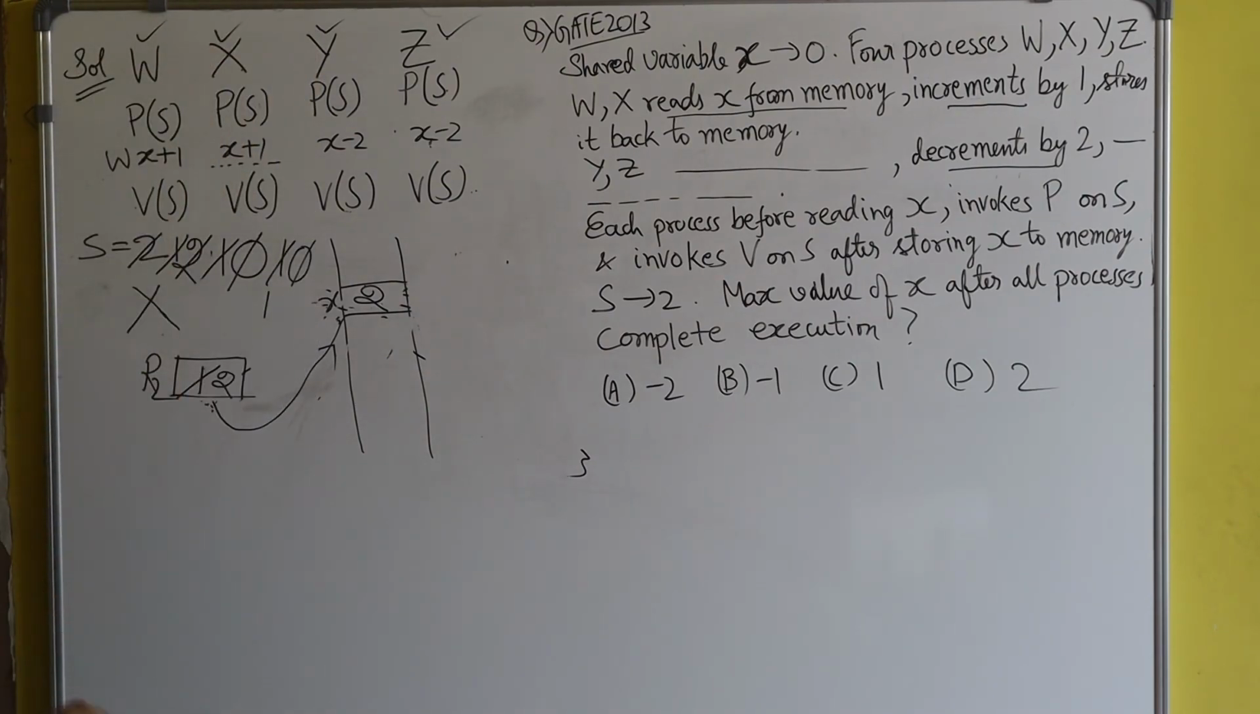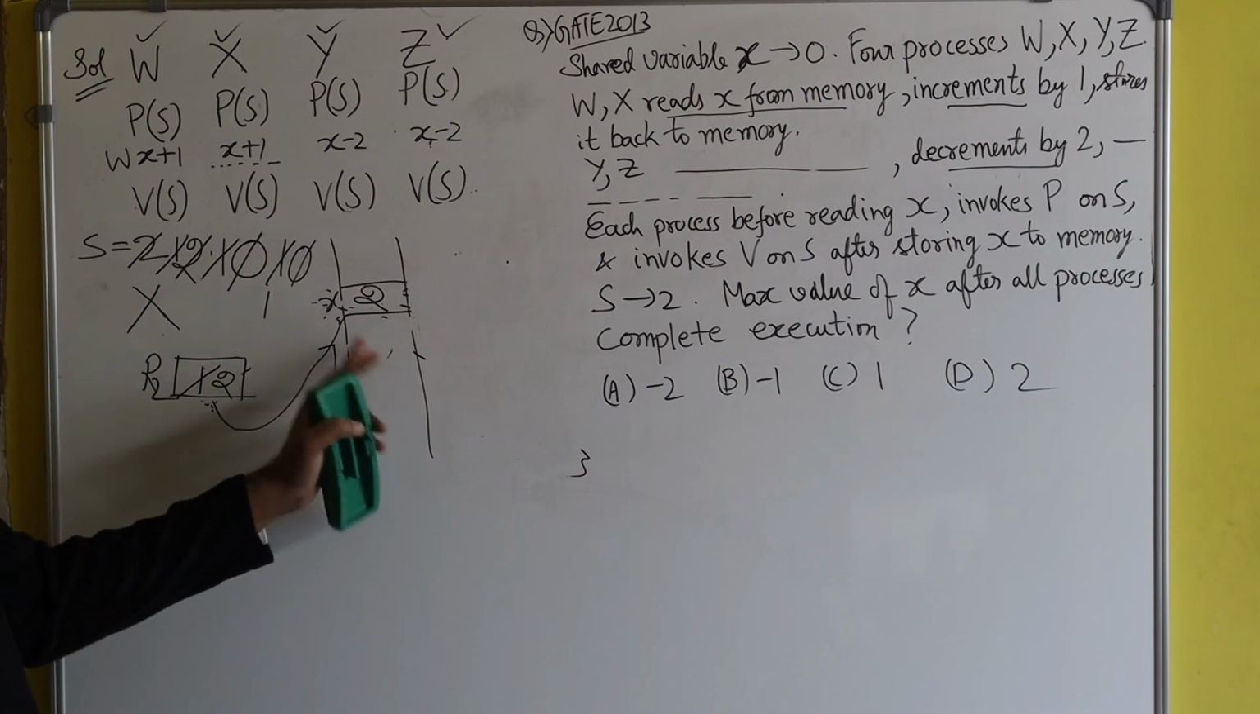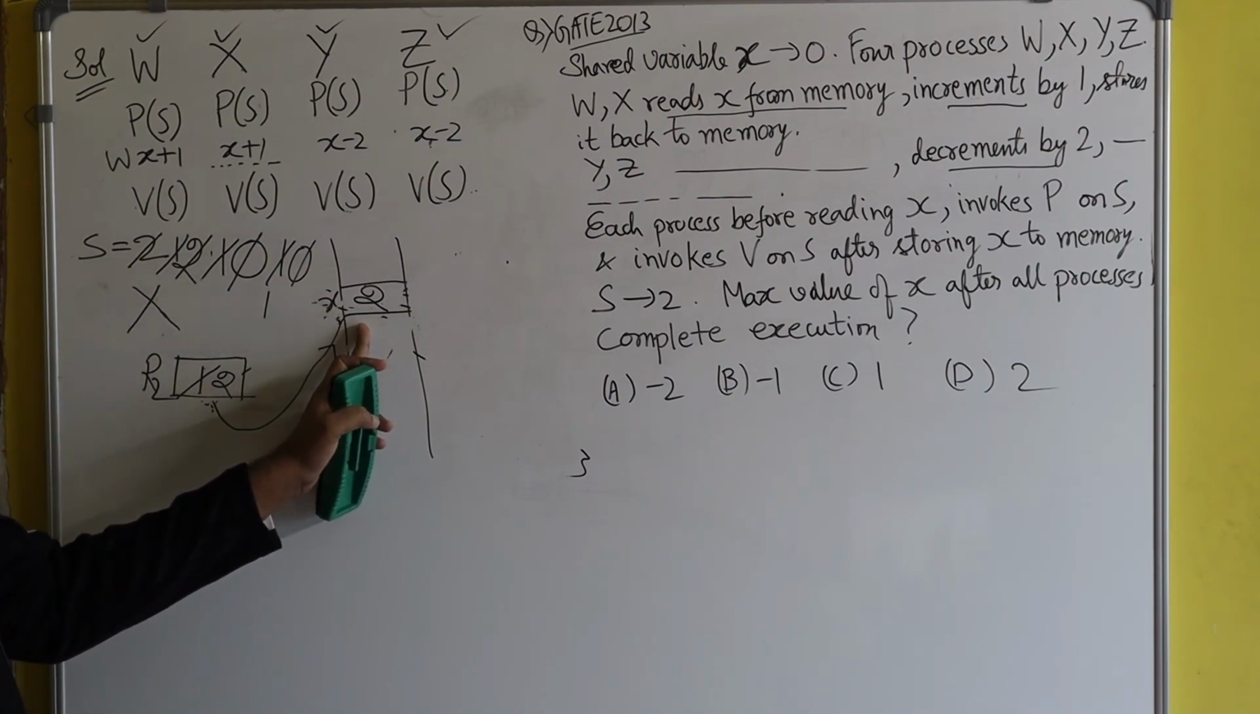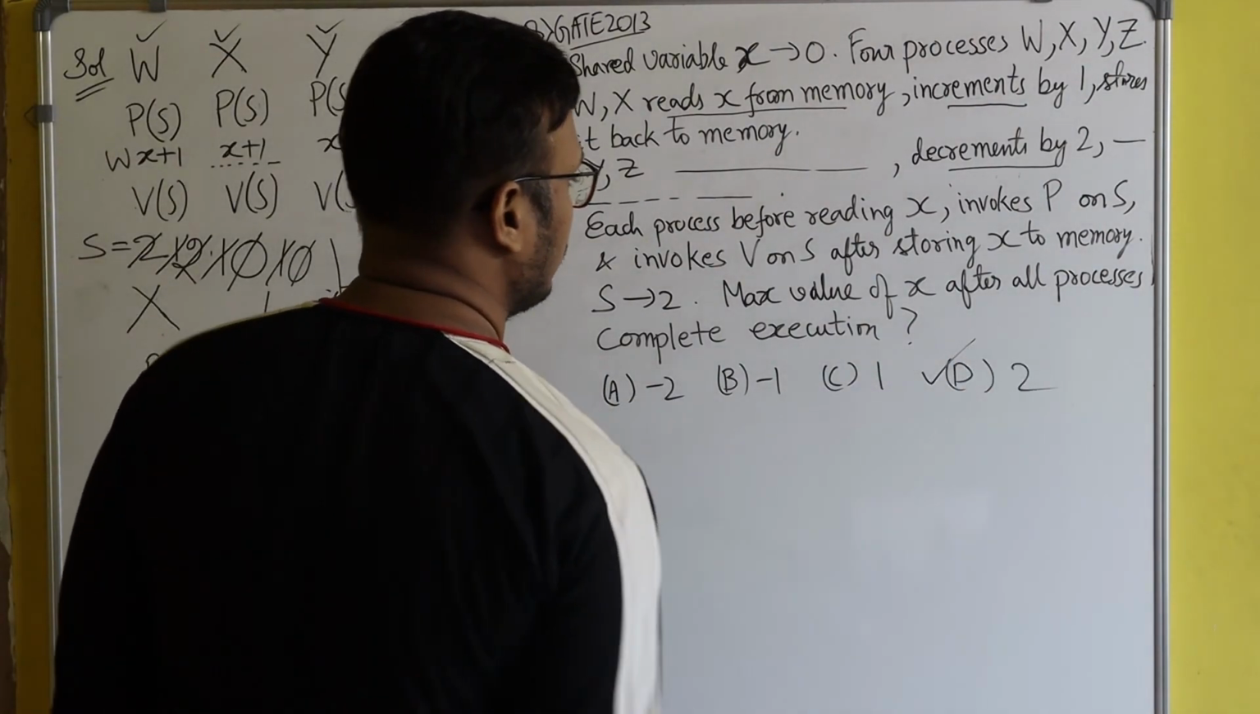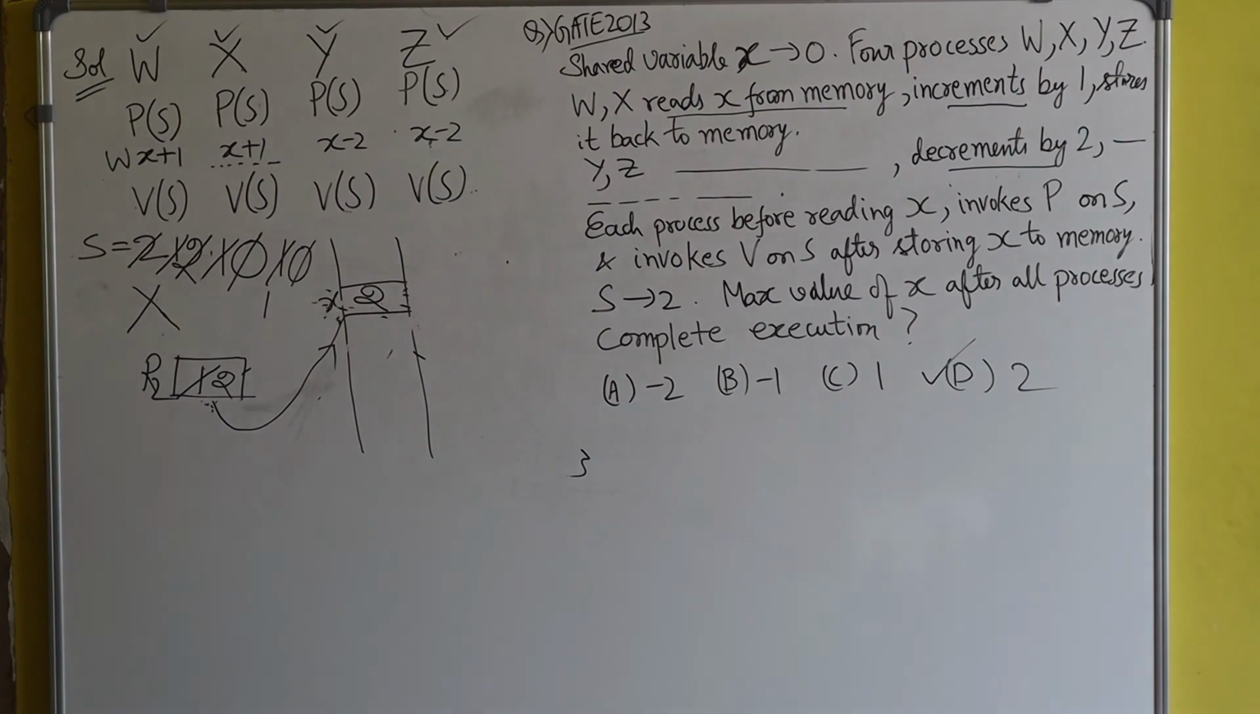Okay. So you see, ultimately, what is the maximum value of X? The maximum value of X is 2. So here you can see that 2 is the correct option. Fine. So I hope you got it.